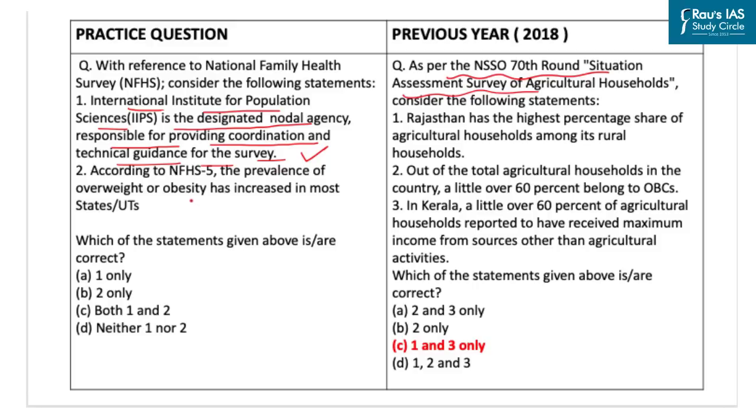Moving on to the second statement, it says, according to the NFHS 5, the prevalence of overweight or obesity has increased in most of the states. Now this statement is also correct, because as compared with the NFHS 4, the prevalence of overweight or obesity has increased in most states and UTs. At the national level, it has increased from 21 to 24% among women and from 19 to 23% among men. The question further says, which of the statements given above is or are correct, and the correct code for the given question will be option C.